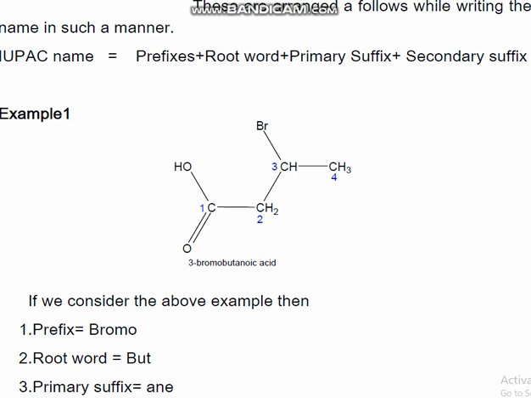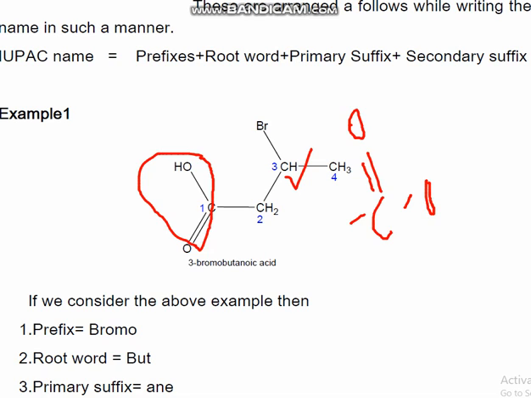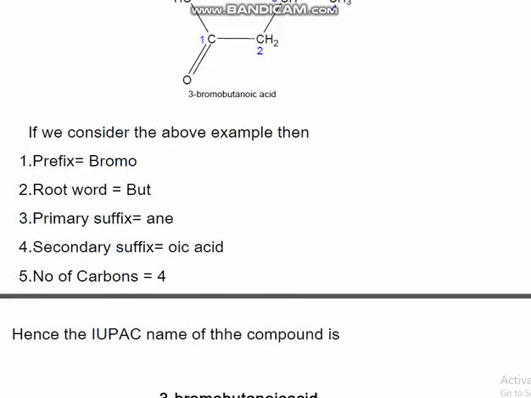At first position there is C double bond OH, therefore it is an acid. At 3 position a bromine group is present, and at 4 it is a normal CH3 group. Therefore, it will be 3-bromo butanoic acid, because the C double bond OH group is present. Get it? Therefore, it will be 3-bromo-butanoic acid.